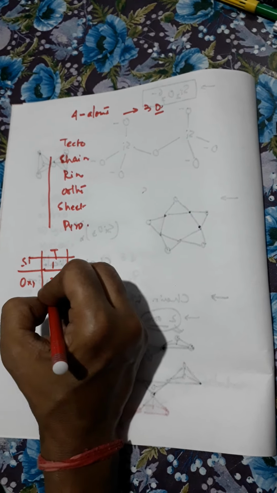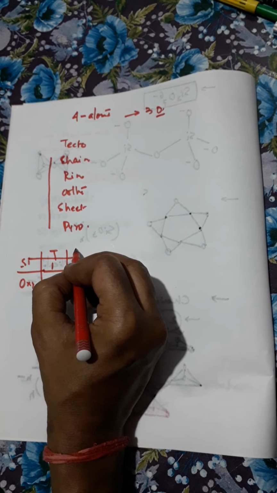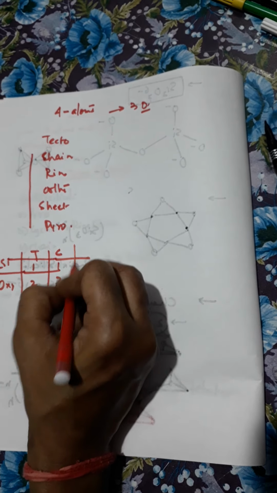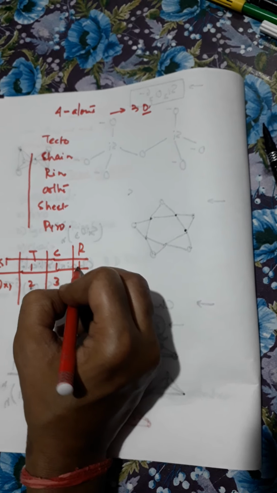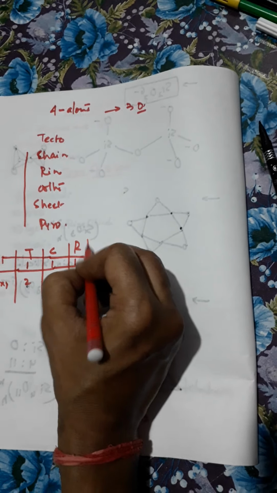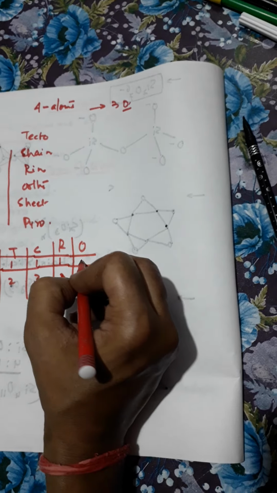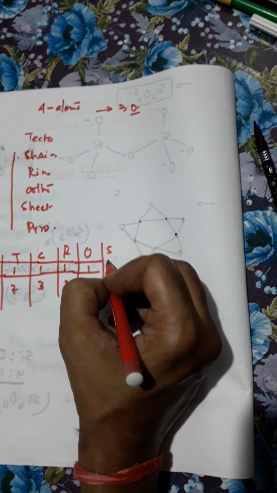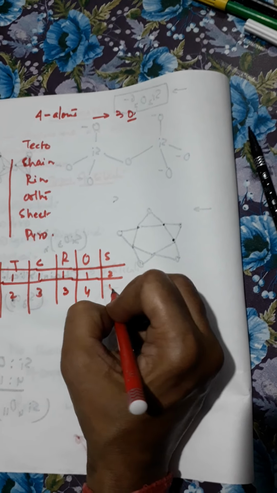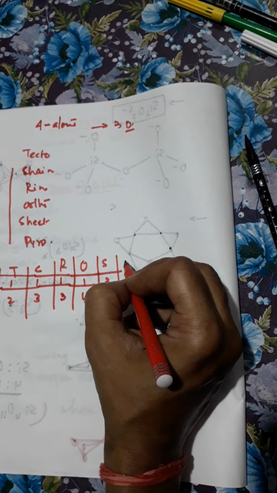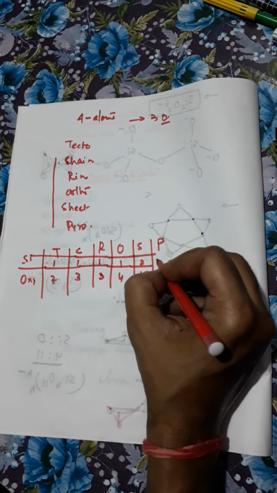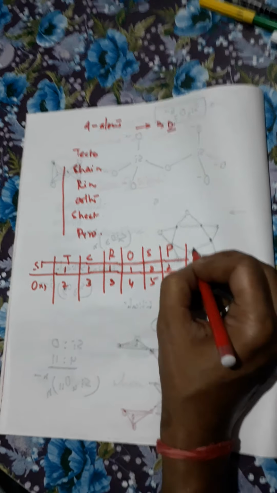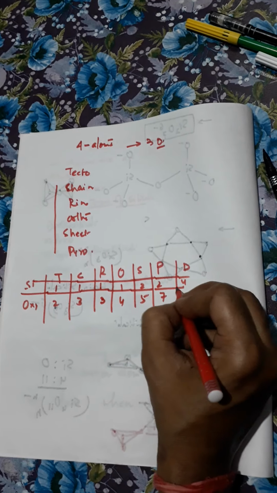What is the ratio of silicon to oxygen? 1:2. In chain silicate it will be 1:3. In case of ring silicate, 1:3. In case of orthosilicate it will be 1:4. In case of sheet silicate it will be 2:5, and in pyrosilicate it will be 2:7. In case of double chain silicate it will be 4:11.